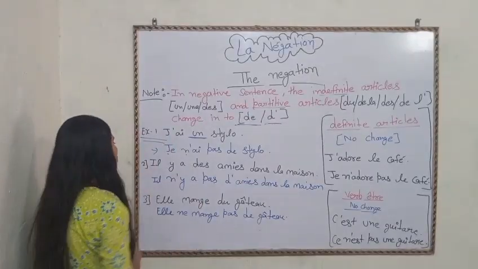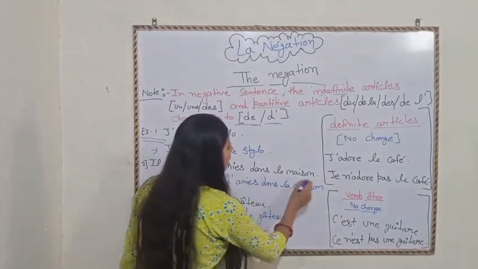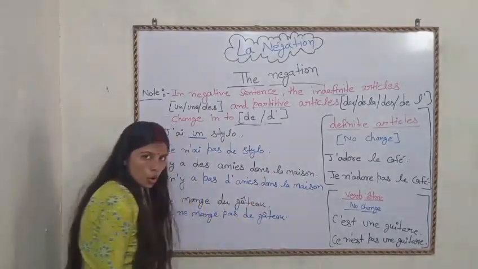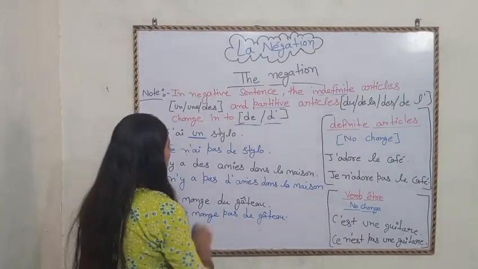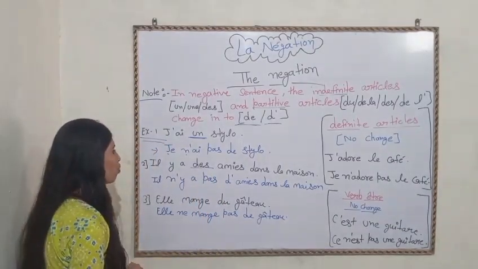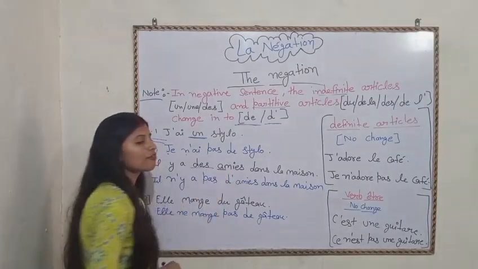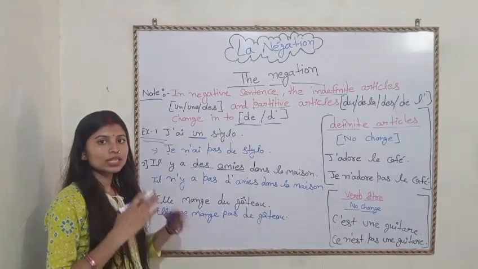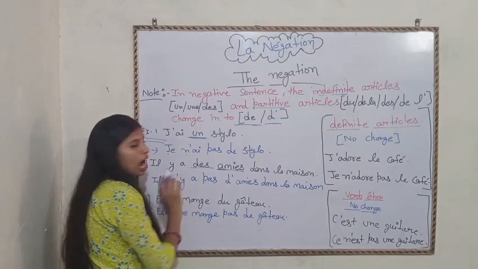D'accord? Next. Il y a des amis dans la maison. There are friends in the house. Okay? So what is the article here? There is the indefinite article again. So what do we have to do? There is also a vowel, the word starts with a vowel. So now how can we do the negation? Let's learn. Il n'y a pas.